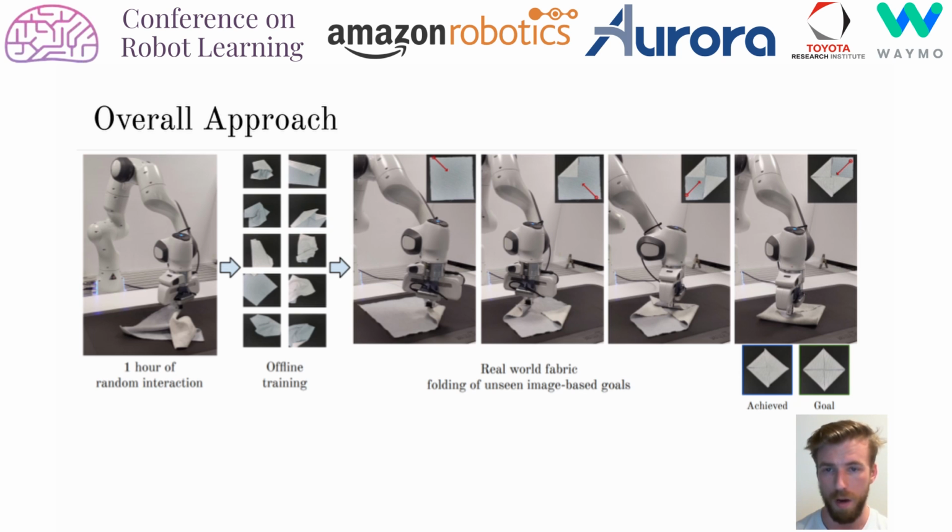First, we collect an hour of random experience data with the robot. This involves the robot acting randomly without any goals. We then use this collected dataset to train a goal-conditioned deep Q network. Then, we deploy this trained policy on the real robot and evaluate it by giving it a set of unseen goal configurations.